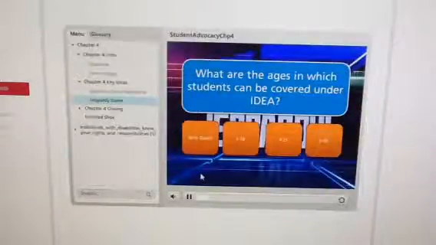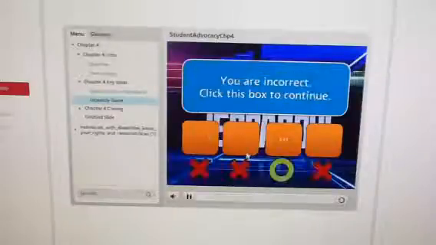What are the ages in which students can be covered under IDEA? Birth to death, 2 through 18, 3 through 21, 4 through 30. You are incorrect.